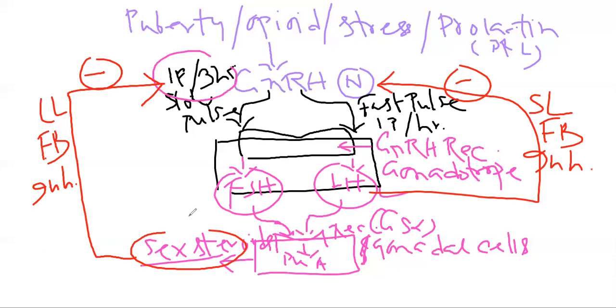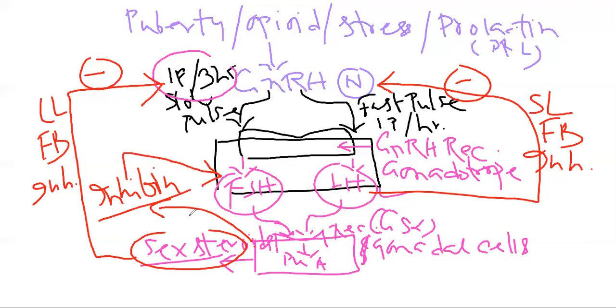On the other side, from the gonadal cell, another hormone that is produced is known as the inhibin. So inhibin is produced from the gonadal cell type. This inhibin retrogradely inhibits the FSH also.